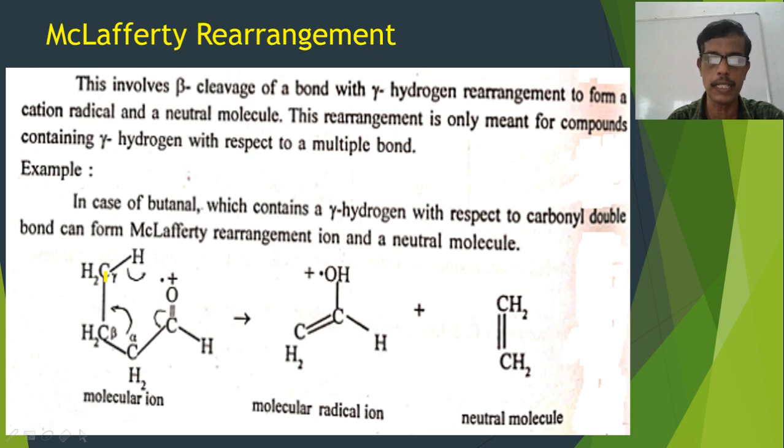So upon cleavage, you can see the cleavage occurs at the beta position, that is between the alpha and beta carbon atom. That cleavage is called beta cleavage. So this bond breaks from here, and the bonded electrons are shifted here. So you get a double bond here, and rearrangement of this hydrogen atom occurs. It is shifted to this O, so it becomes OH plus. So the result is that you get CH2 double bond CH, as I have shown here, and then CH2 double bond CHOH plus, that is a molecular radical cation. That's what the McLafferty rearrangement says.